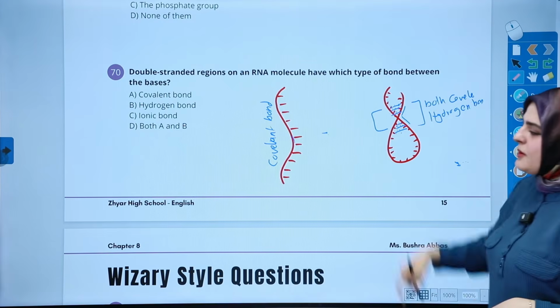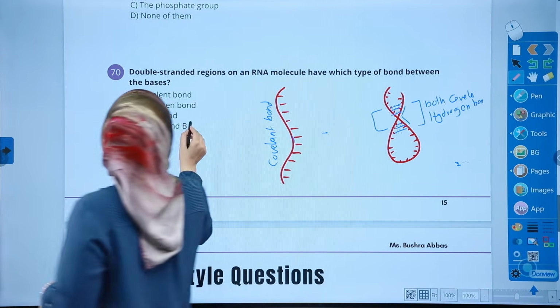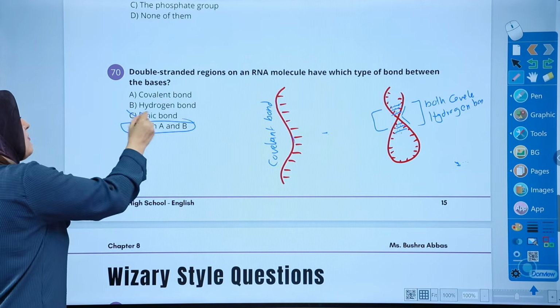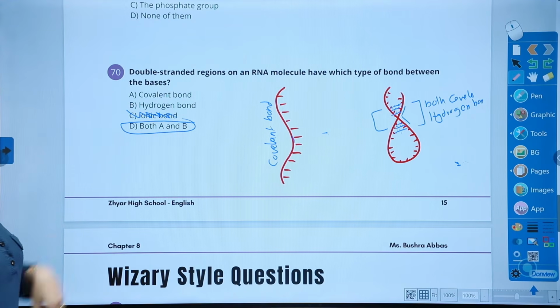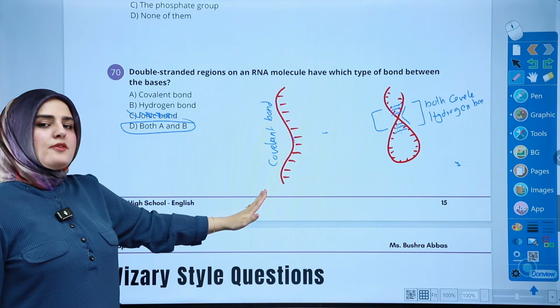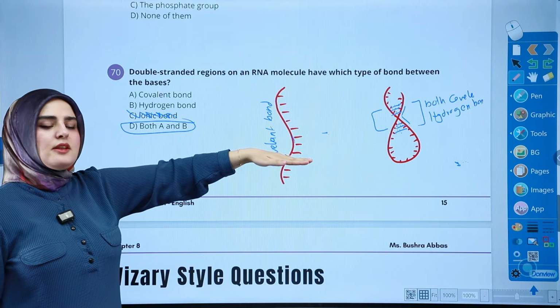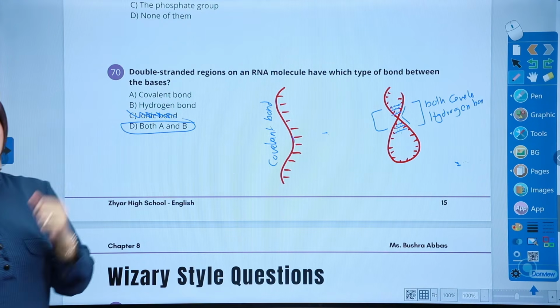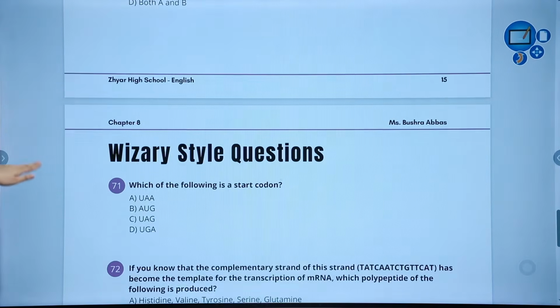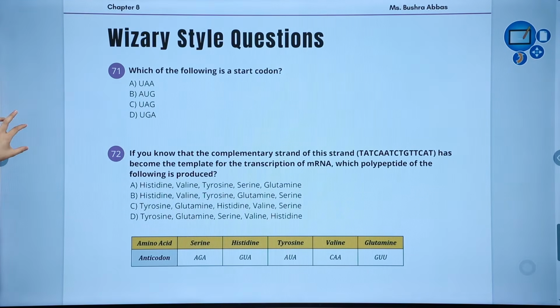And since we're talking about the double strand region, we're going to say both A and B, covalent and hydrogen. Ionic, every single time you see it, just throw it away because we don't have it. I usually tell my students the vertical is covalent, the horizontal between the nitrogen base is telling you about the hydrogen bonds. Good. We're on to our last two questions.